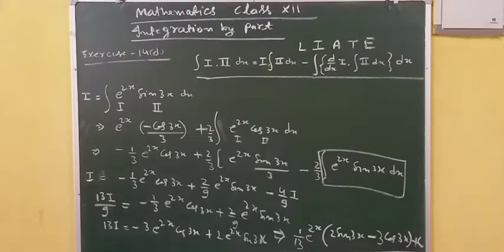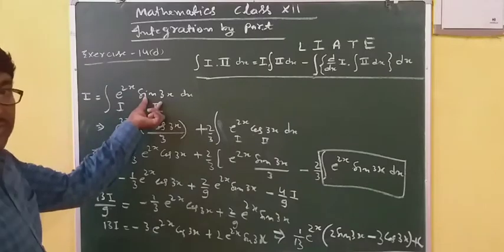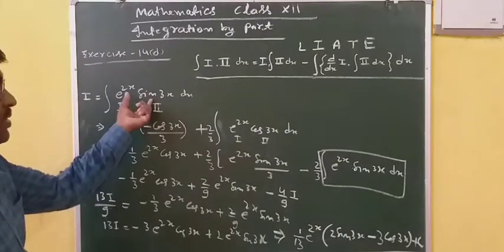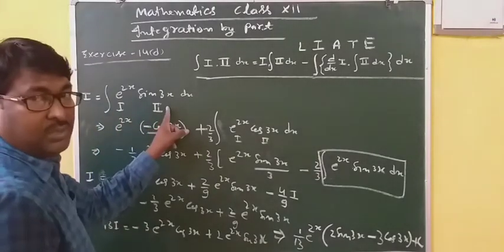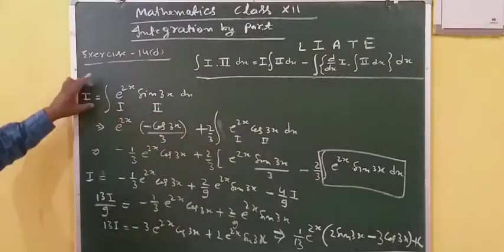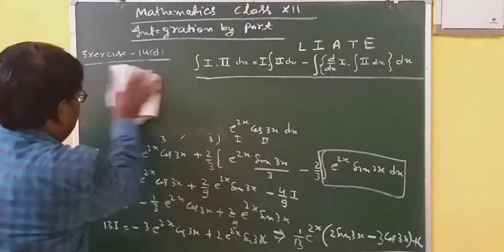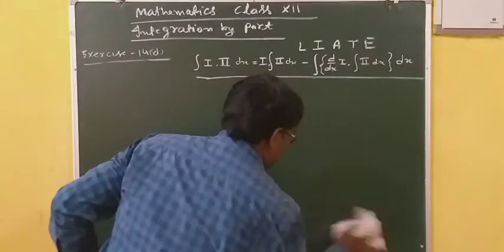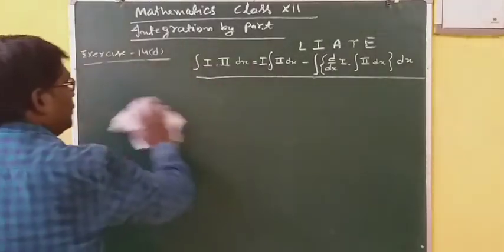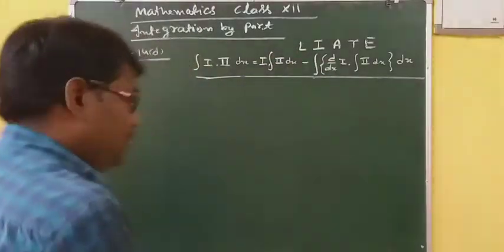In this way, it is obvious that if trigonometric and exponential functions are given, you can take any one of them as first and the other as second. And first of all, you have to take this one as I. Now, one more question. Since the formula is here and this rule is here, you have to learn these two.